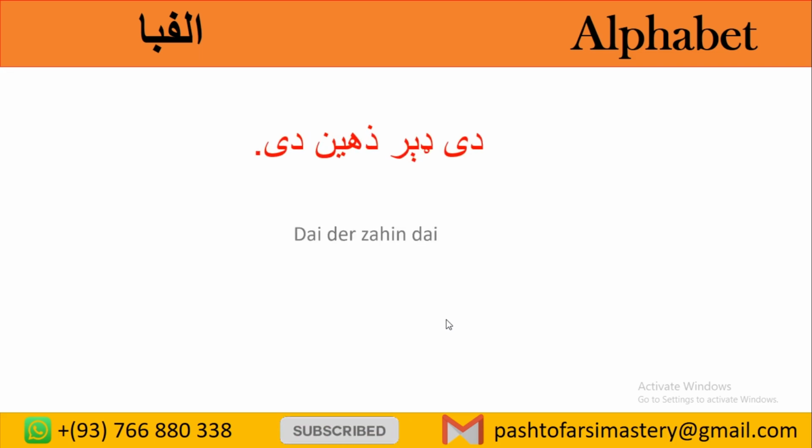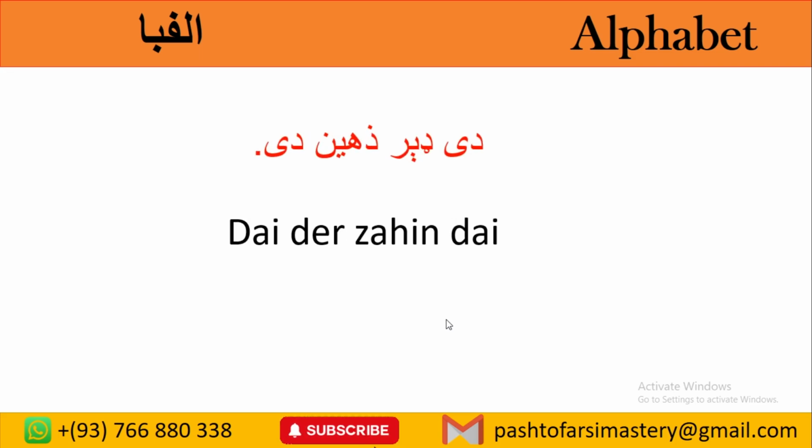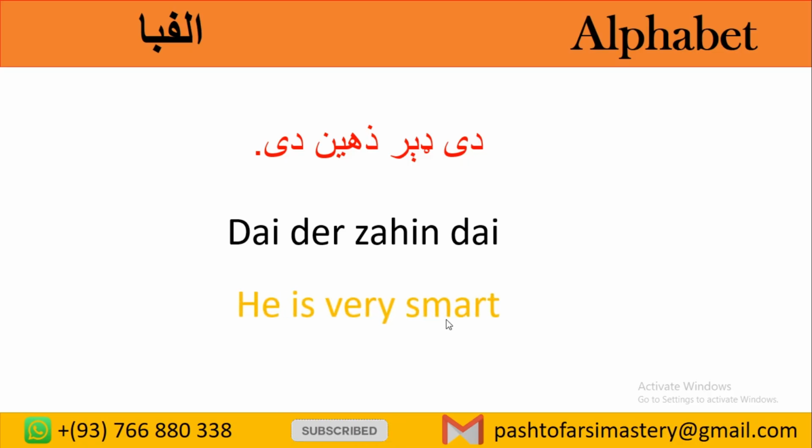Another example that we have, for example, Dai der zahin dai. Dai der zahin dai. He is very smart. Dai means he. Der means very. Zahin means smart. Dai means is.